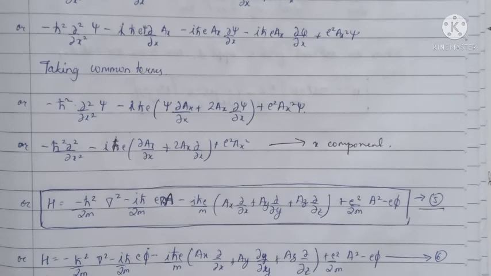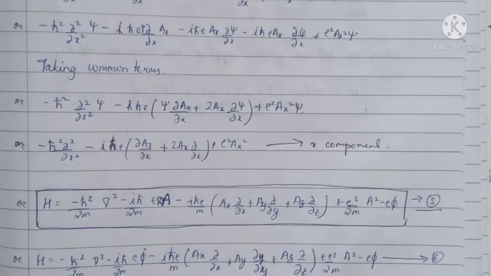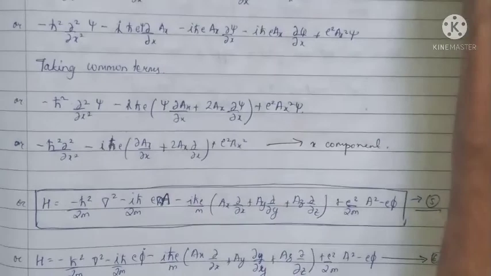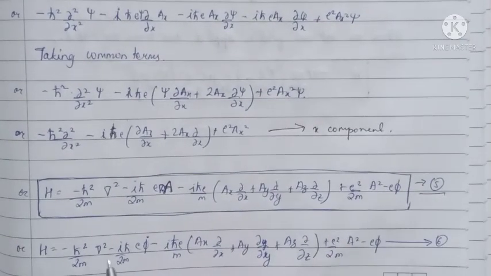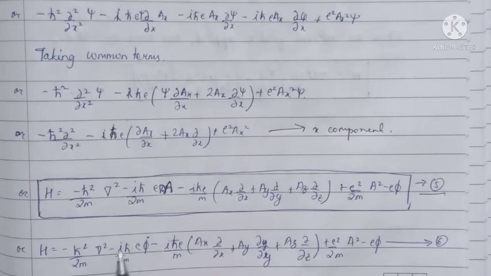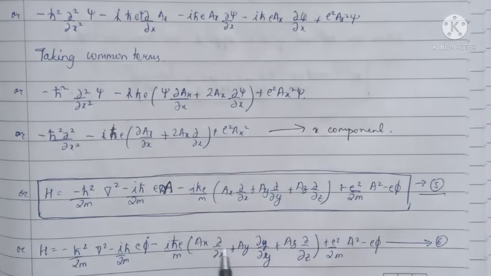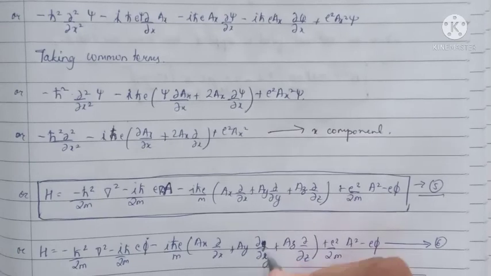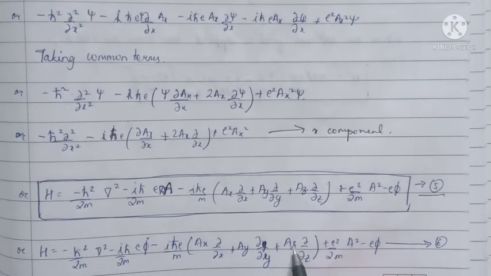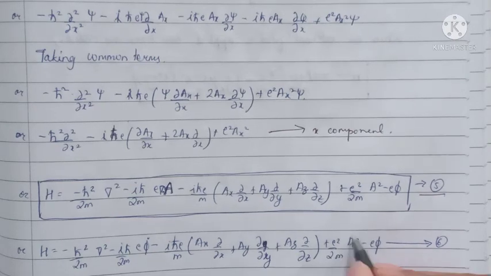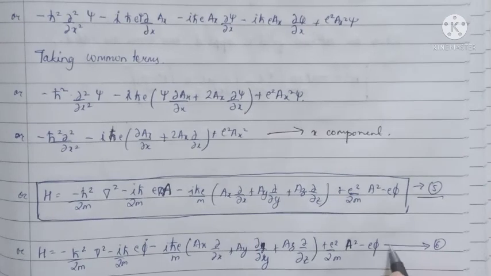So the Hamiltonian can be written as H equals minus h cut square by 2m del square minus iota h cut e phi by 2m minus iota h cut e by m (Ax del by del x plus Ay del by del y plus Az del by del z) plus e square by 2m A square minus e phi. So this is equation 6.